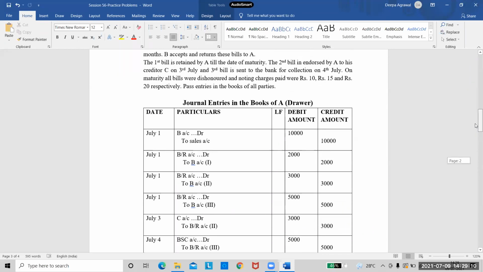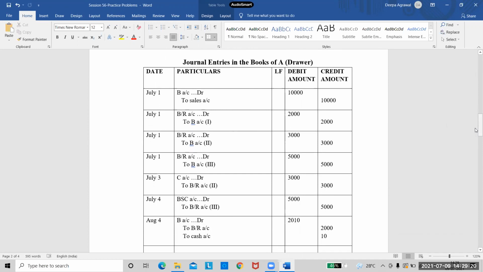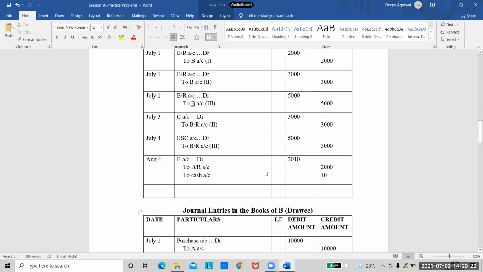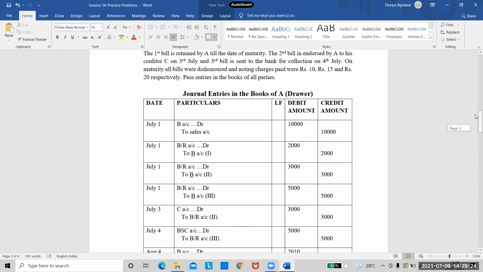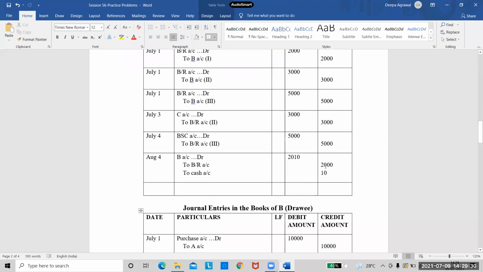Now we move forward to the second bill. What happened with our second bill? Endorsement. We had endorsed the second bill and the second bill is also dishonored. So in case of endorsement, how will we write the entry? First, let us look at the date of maturity. The second bill was for 2 months, so the date of maturity, instead of August 4th, will become September 4th. And how will the drawer write this entry for dishonor?